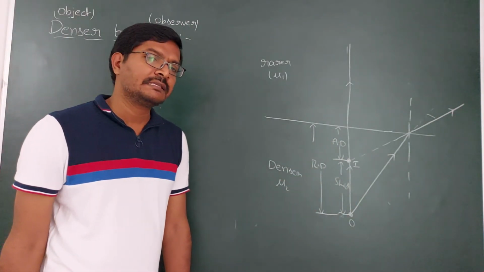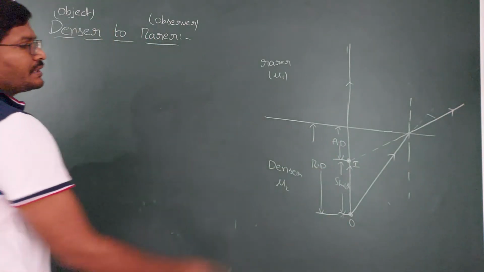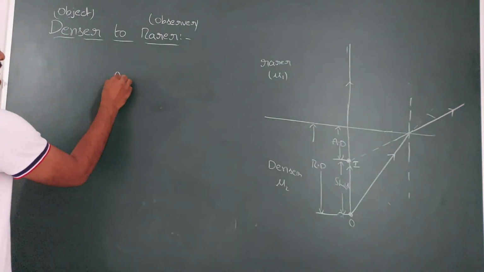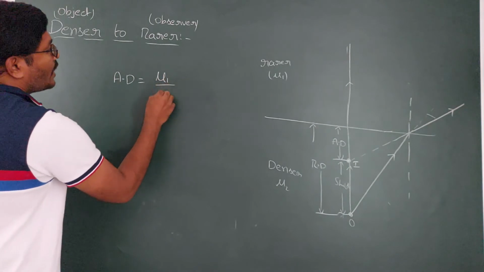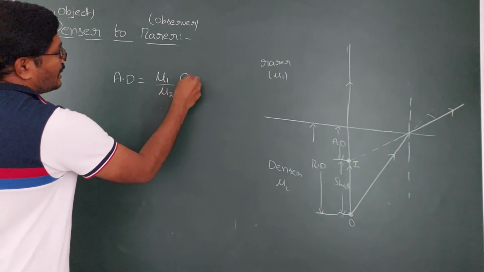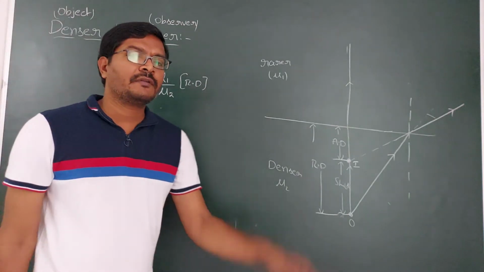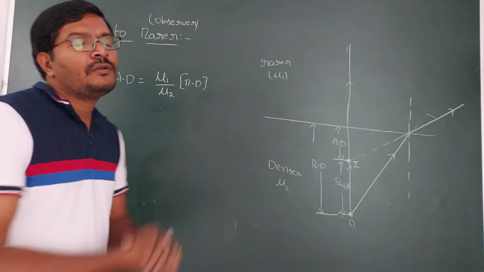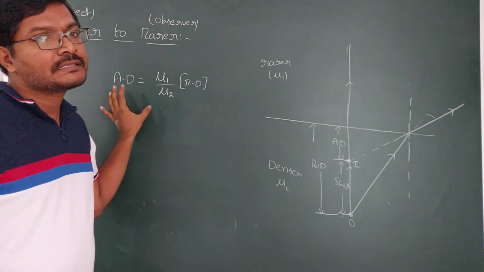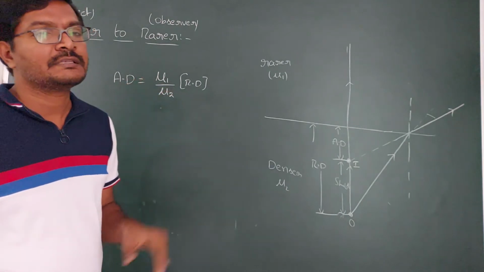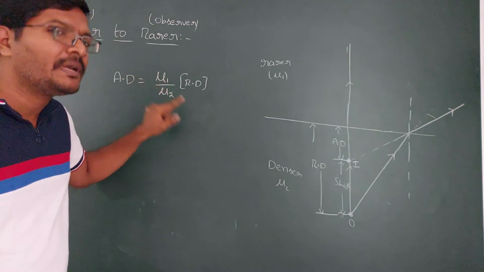But in the previous case, apparent distance is greater than real distance. So how much it is going to shift from the interface, that is said to be the apparent distance. So here apparent distance you are going to get as mu1 by mu2 into RD, where mu1 is the refractive index of the rarer medium and mu2 is the refractive index of the denser medium. When light ray is traveling from rarer to denser also, you are getting the same apparent distance formula, but there apparent distance is mu2 by mu1, but here apparent distance is mu1 by mu2.